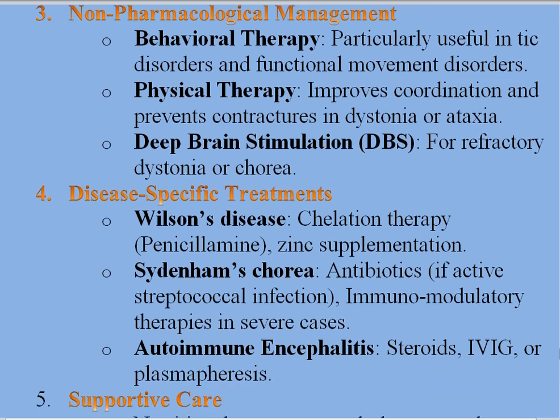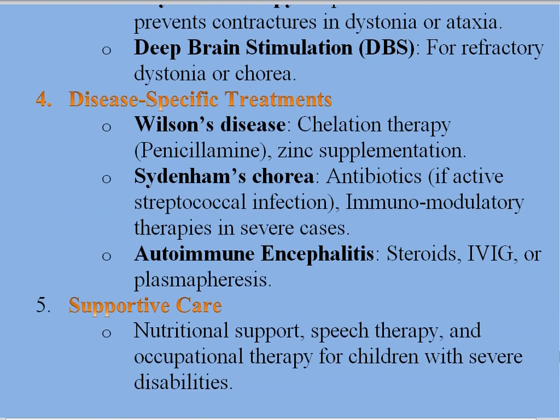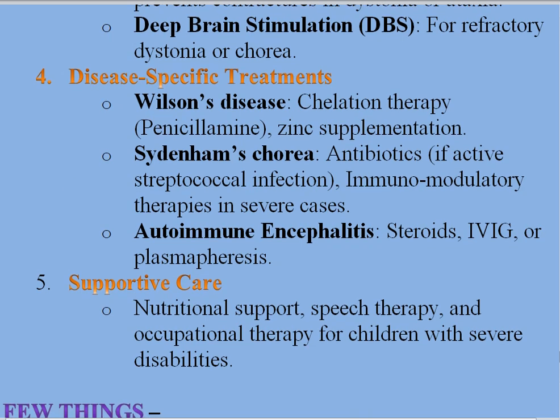Then disease-specific treatments: for Wilson disease, chelation therapy such as penicillamine and zinc supplementation; in Sydenham chorea, antibiotics against streptococcal infection, and immunomodulatory therapies in severe cases. In autoimmune encephalitis, steroids are given along with IVIG or plasmapheresis. Supportive care includes nutrition support, speech therapy, and occupational therapy for children with severe disabilities.